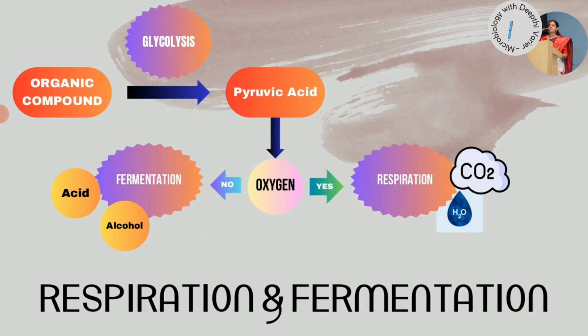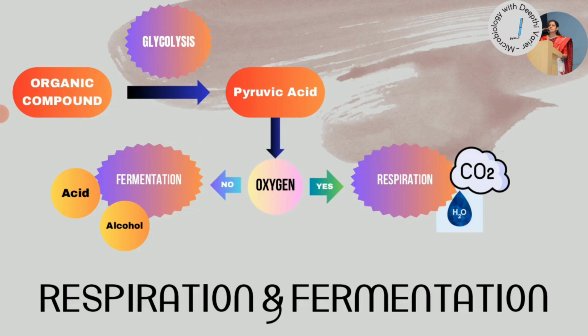Now, fermentation is a general term that is described for anaerobic, because it is happening in the absence of oxygen. It is degradation of glucose, because you can see here the organic compound or glucose is getting degraded or broken down, or it could be any organic nutrient, to obtain energy. So in this process, we do have a certain amount of ATP or energy being produced. So it is anaerobic. That's one thing to remember. It is degradation of an organic compound and it is an energy yielding process.